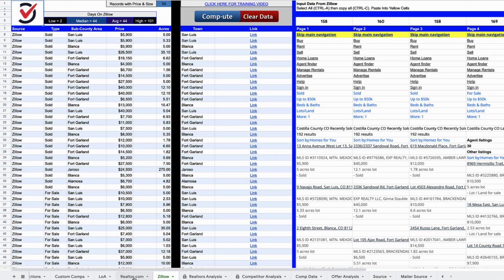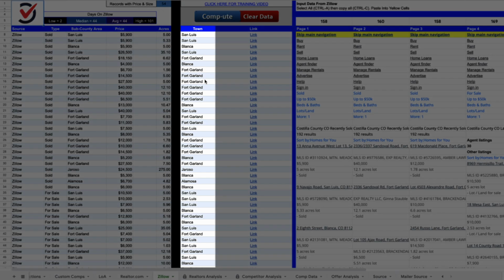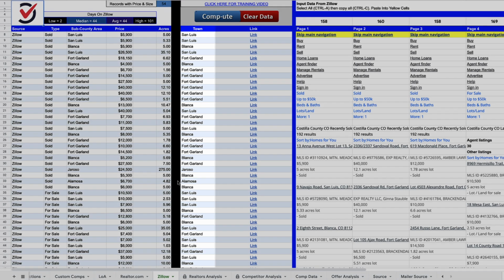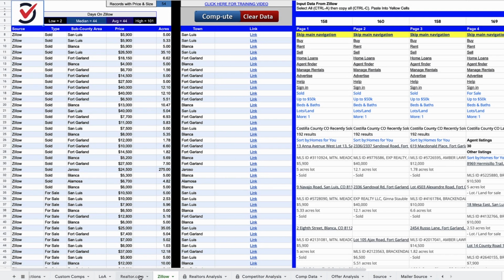But over here on the comps tabs, where we pulled all these comps from, you'll notice that all of them specify a city. And that's not because these properties are all necessarily in those city limits. It's just because the people who are listing these properties have to put a city in there. And because of that disconnect, and because I told PriceBoss to sort these by the town instead of the zip code or subdivision or some other metric, there's this disconnect because the comps that we're putting into the system, we're telling PriceBoss to sort them all based on the city as the sub-county area right here.